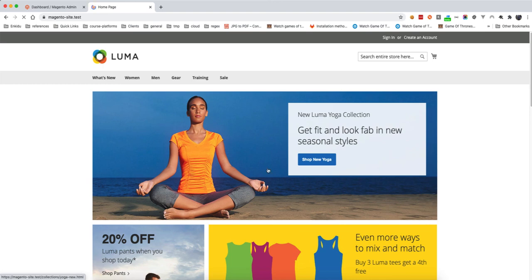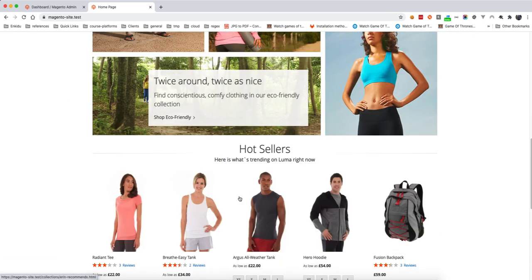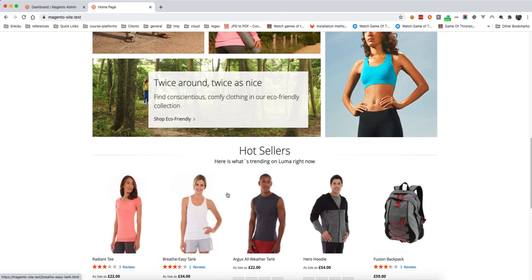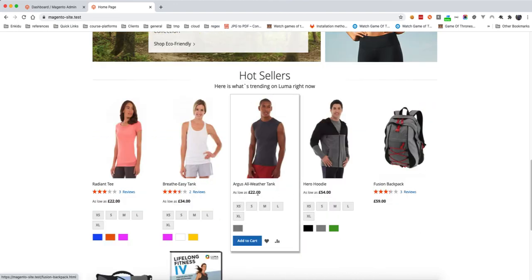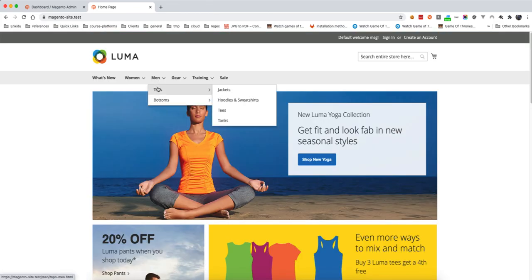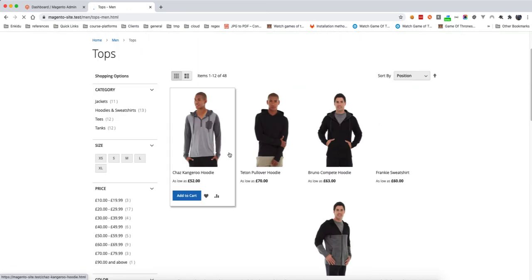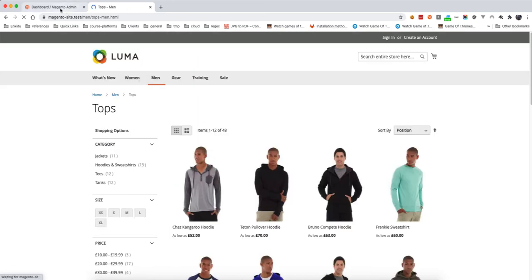Now here you see it's updated with the sample data, giving us the mega menu here, the CMS blocks, and then the featured products, I think. And here you go. This is how you install Magento with sample data.